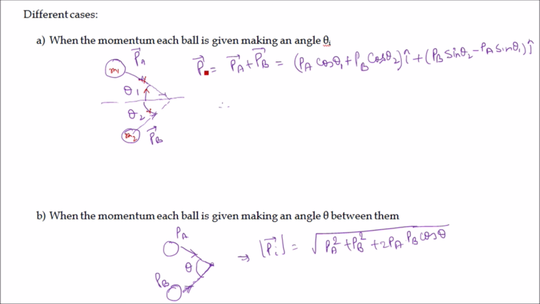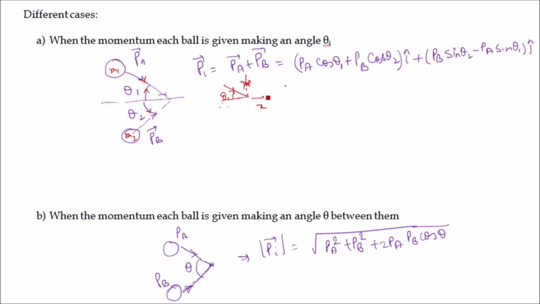So the net momentum pi is equal to the vector sum of momentum pa and pb. PA is making an angle theta 1 with the x-axis, so its component along x-axis will be PA cos theta 1, and the component along y-axis will be minus PA sin theta 1.